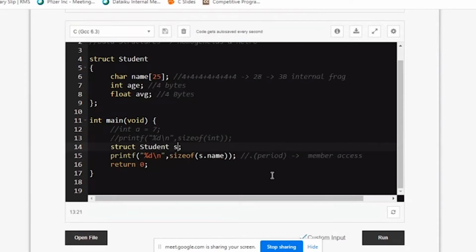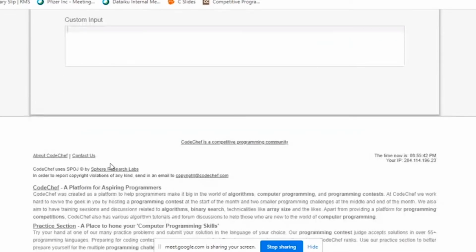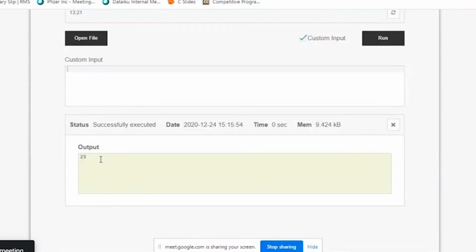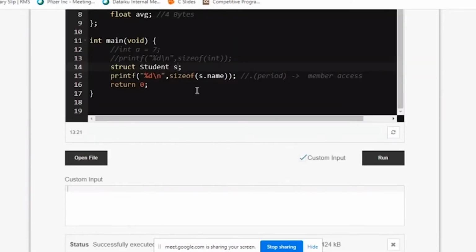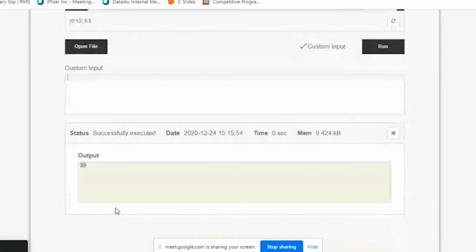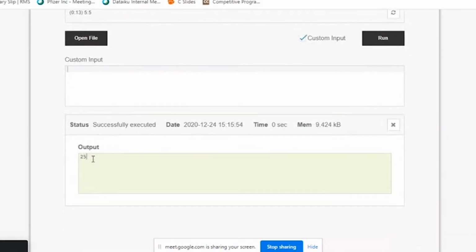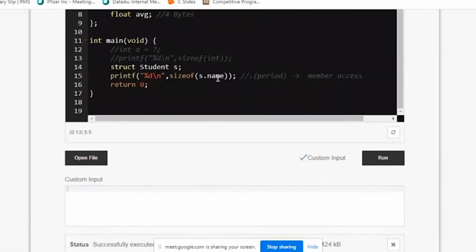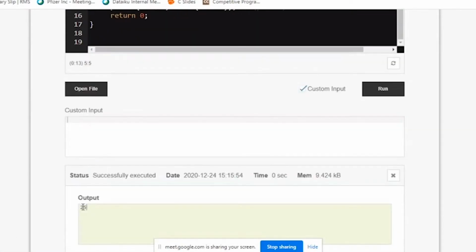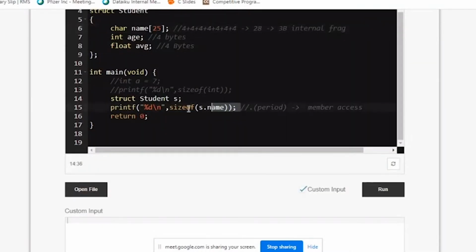And what is its size? We'll see now. It should be 28, though I require only 25. Okay, it's giving me 25. Why? Because directly I've told it I want only 25 characters for my name. But when it's inside the structure, the total reserved place is 28. You should be very careful in calculation.